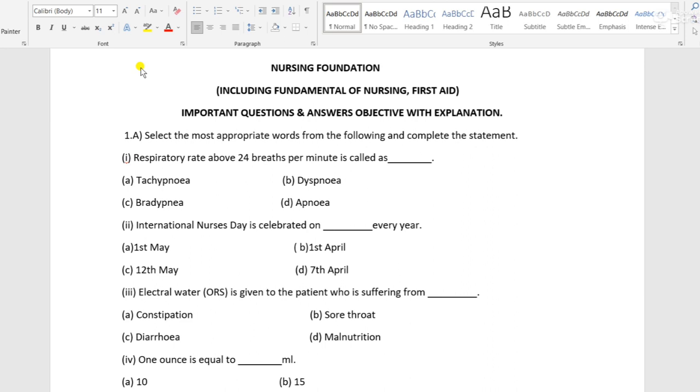Then bradypnea. Bradypnea means an abnormally slow respiratory rate, below 12 breaths per minute in an adult. Fourth is apnea. Apnea means temporary stoppage of breathing, especially during sleep. It occurs in patients suffering from hypertension, obesity, heart disease, type 2 diabetes, and those with a family history of sleep disorders. Now, a respiratory rate above 24 breaths per minute is called tachypnea, so the answer to this question is tachypnea.